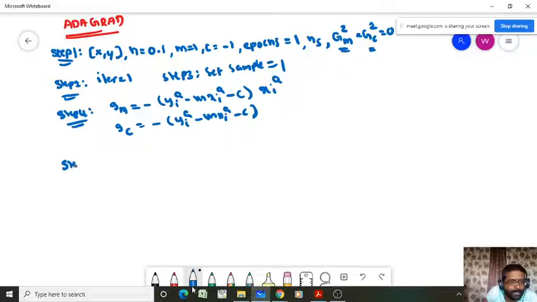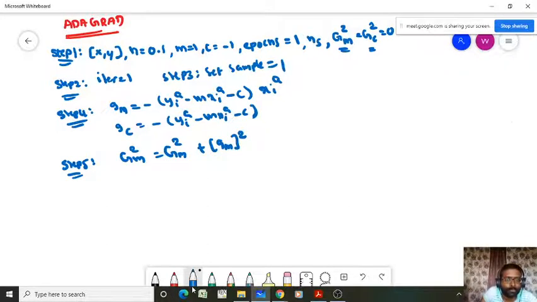In step 5, we have to calculate the sum of the squares of the gradient. That is, capital GM2 equals capital GM2 plus gm whole square. So capital GM2 is 0 initially, so 0 plus the gradient square. So we are adding the square term. In the second iteration, this value plus the square of the second iteration's gradient will both be added.